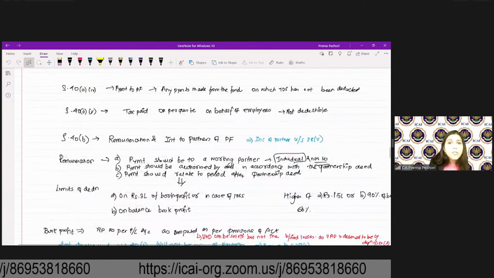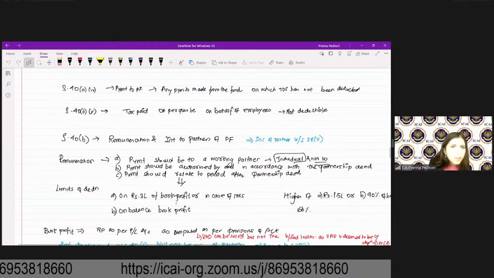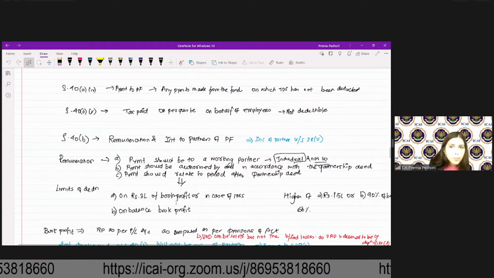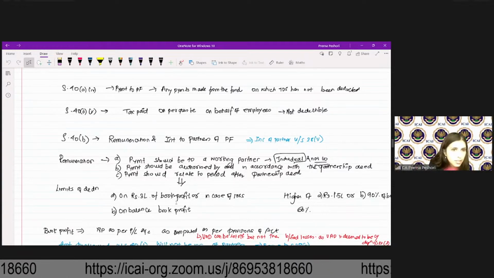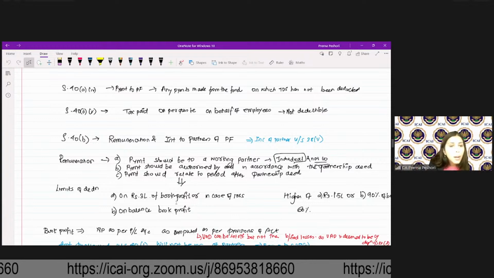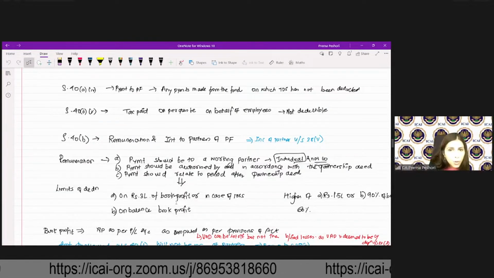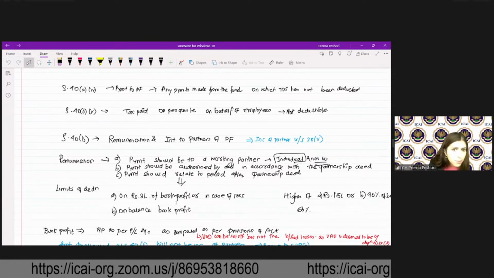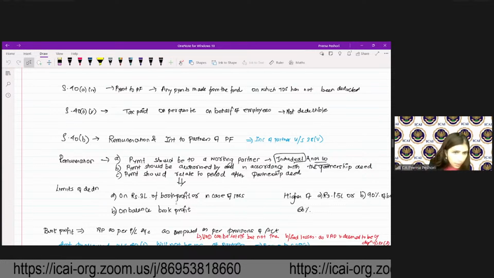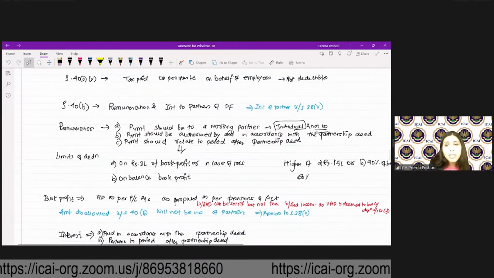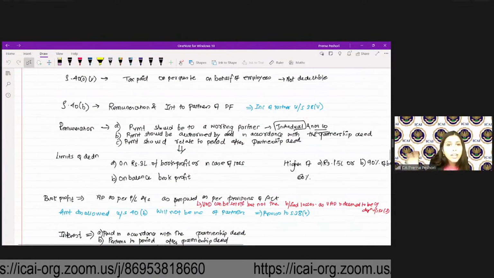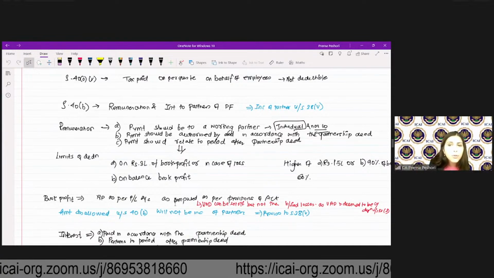Tax paid on perquisite on behalf of employee are non-deductible. Remuneration and interest to partners of the Provident Fund, it is deductible up to a certain limit. So payment should be to a working partner. Payment should be authorized as per the partnership deed and should relate to the period of partnership deed. Deduction is up to 3 lakh, higher of 1.5 lakh or 90% of book profit. On balance of book profit is 60%.